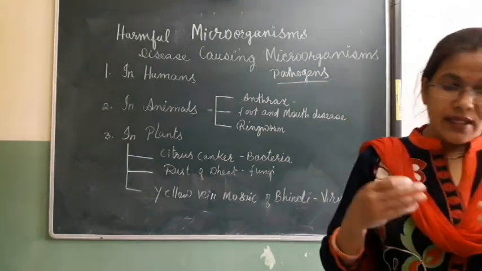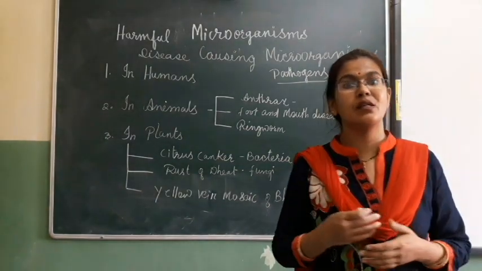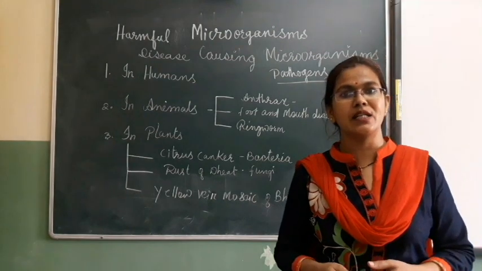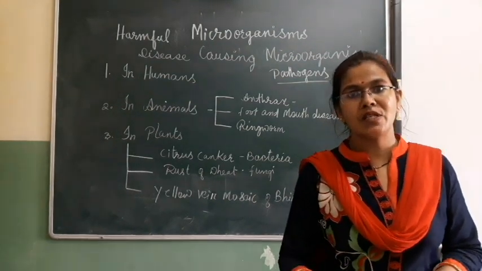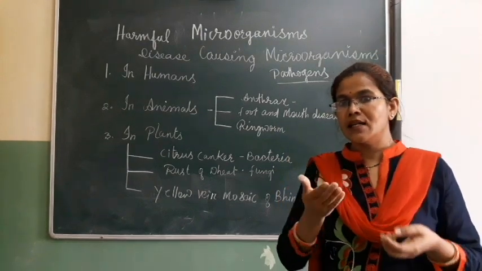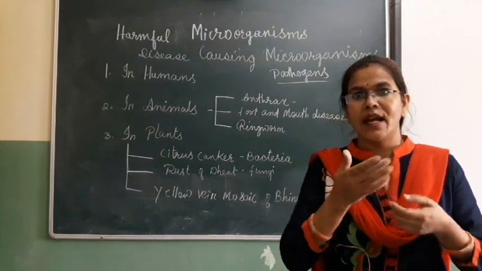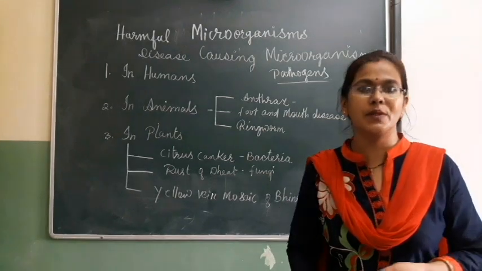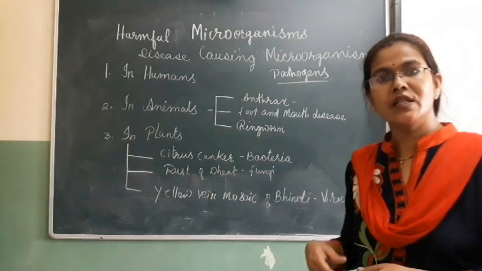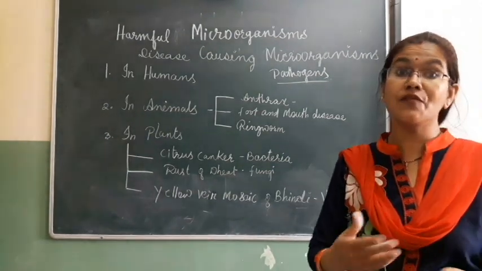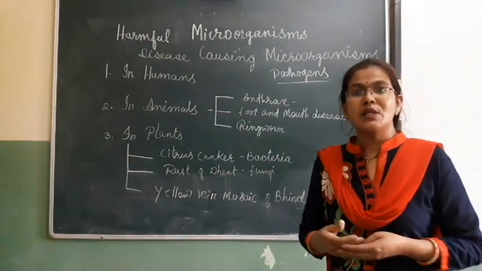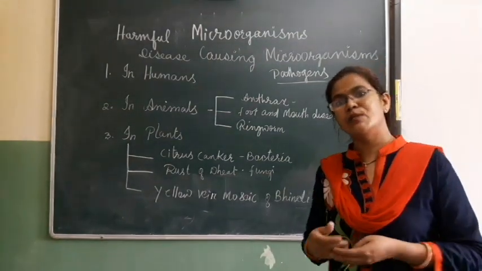Now it is happening with the help of physical contact also, as with COVID-19. Suppose a person sneezes into their hand and then shakes hands with another person, so that virus is transmitted from an infected to a healthy person. So that is physical contact. Then it is transmitted with the help of insects and animals also.